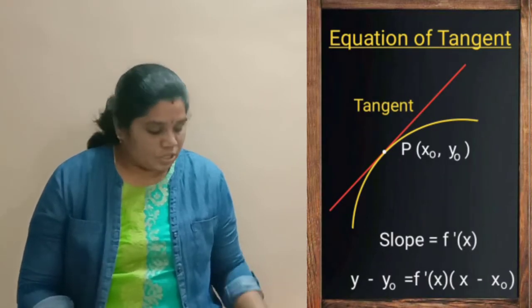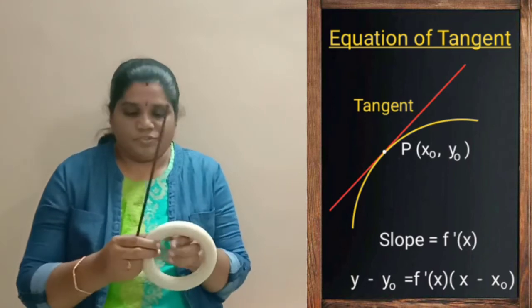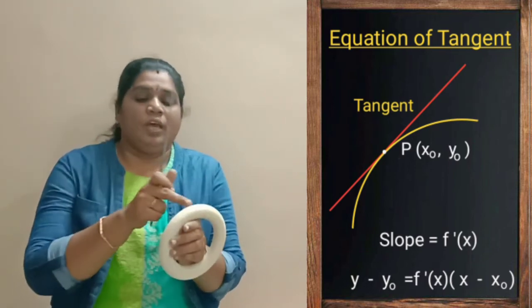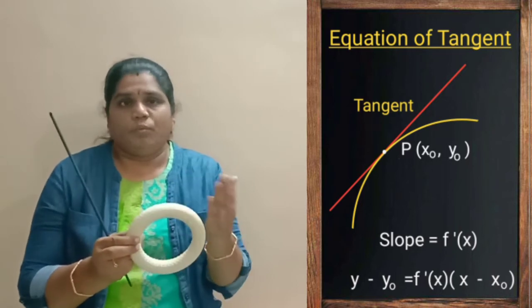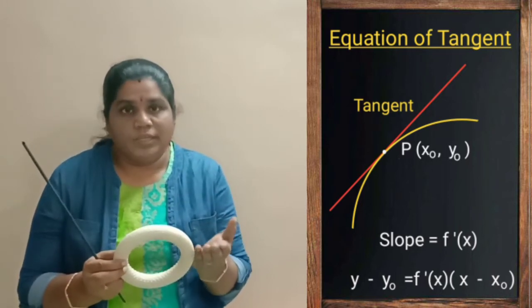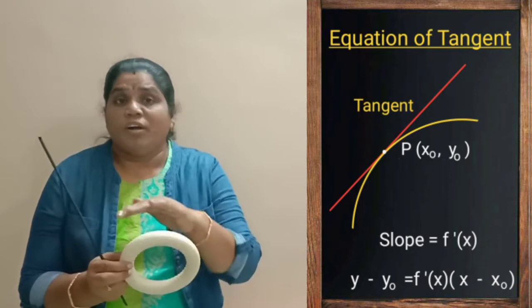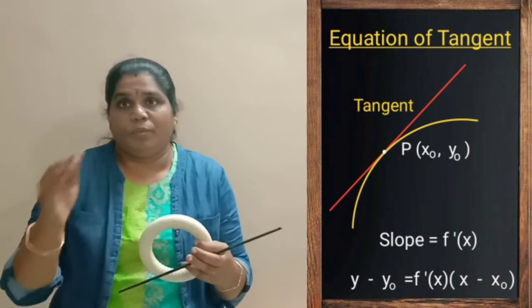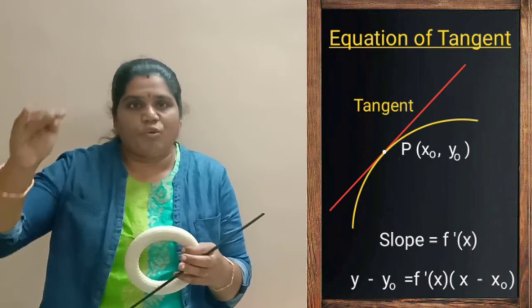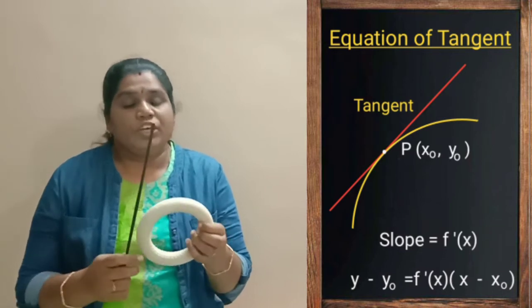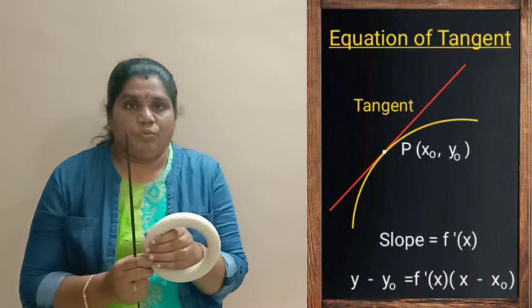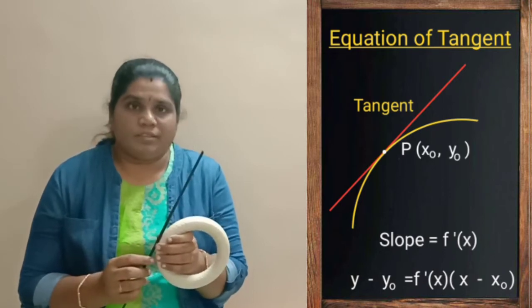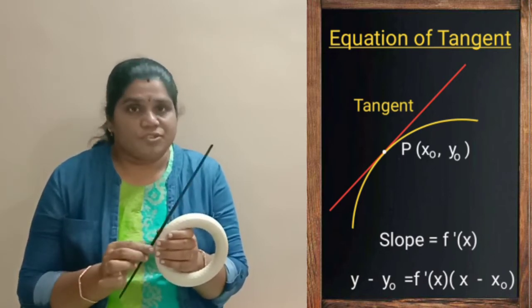With this same thing, I am going to tell you how to find the equation of the tangent. To find the equation of the tangent, they will give the equation of the curve, a circle or another curve. It can be a circle or it can be a cubic, where there will be ups and downs. With that curve equation, we are going to find the slope of the tangent.